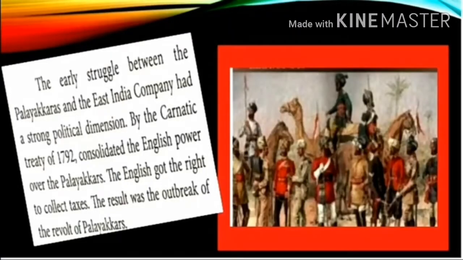The early struggle between the Palayakarars and the East India Company had a strong political dimension. The Carnatic Treaty of 1792 consolidated the English power over the Palayakarars. The English got the right to collect taxes. The result was the outbreak of the revolt of the Palayakarars.